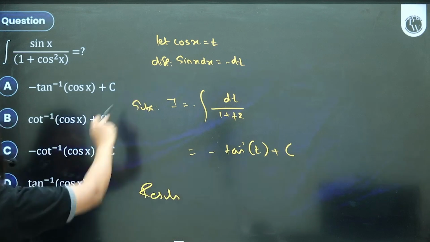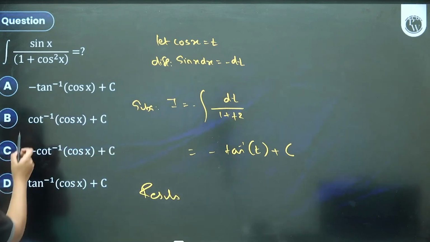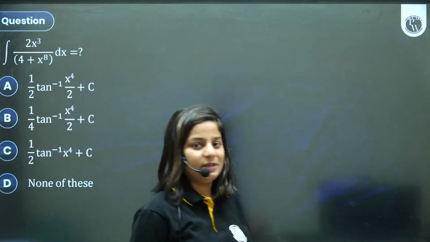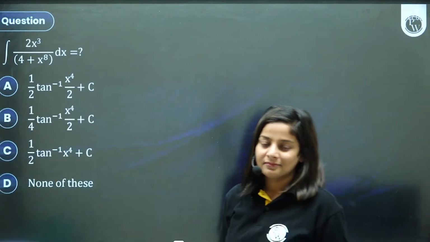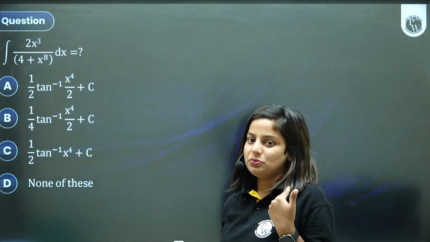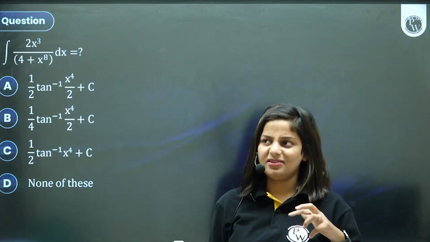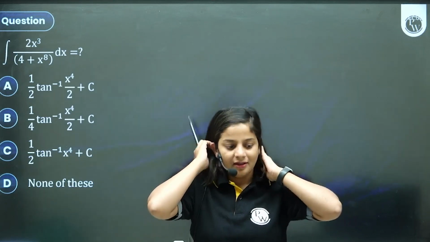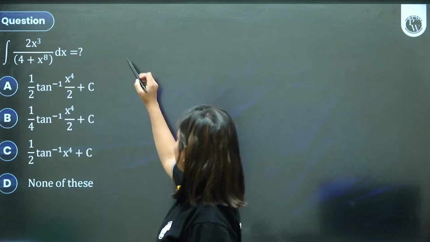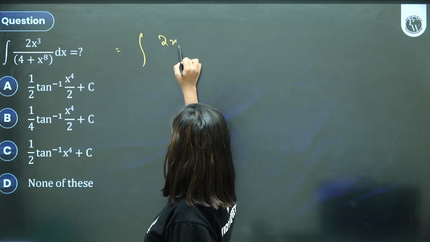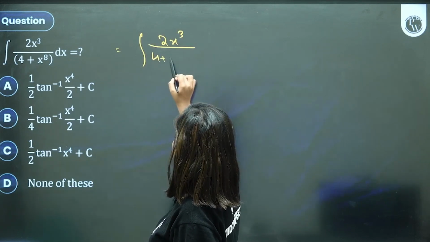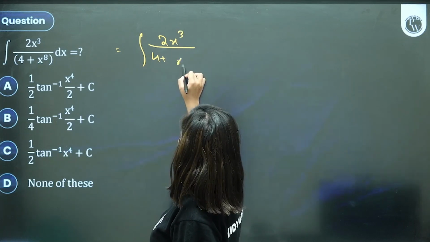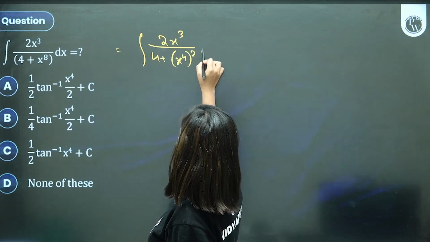t as cos x. Option A. 2x cube upon 4 plus x raised to 8. Denominator has x raised to 8, numerator has x cube. The derivative of x raised to 8 is 8x raised to 7, so it's not matching. A lot can be done, children. Look at this. Oh, I'm sorry. x raised to 8 is x raised to 4 the whole square.